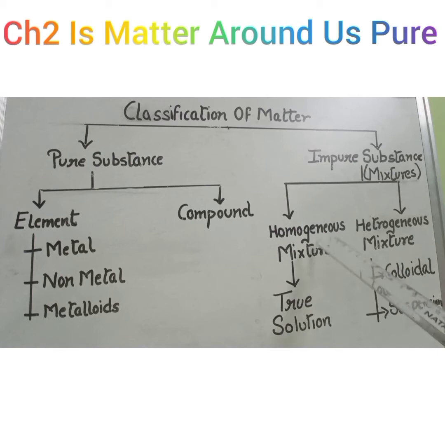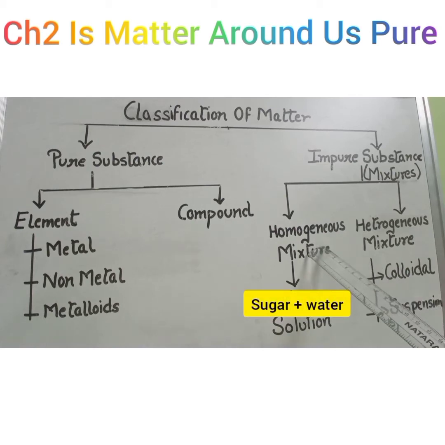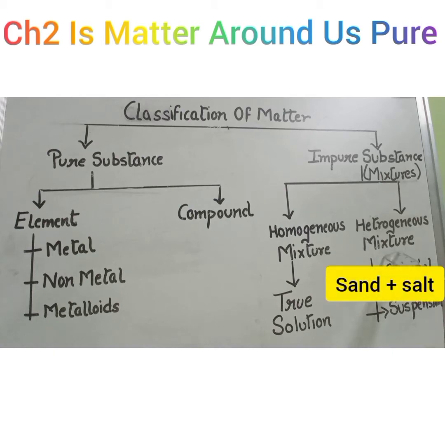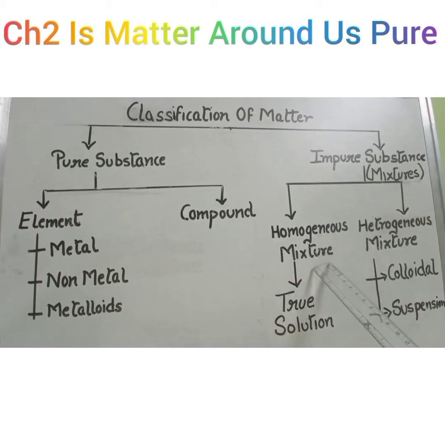For example, sugar in water. When we dissolve sugar in water, it will completely mix, whereas a heterogeneous mixture is, for example, sand and common salt. If we mix common salt and sand, we are able to see the boundaries between them. So we can say that in a homogeneous mixture, such as a sugar and water solution, no separation boundaries are visible.